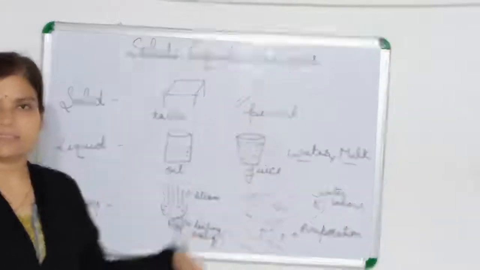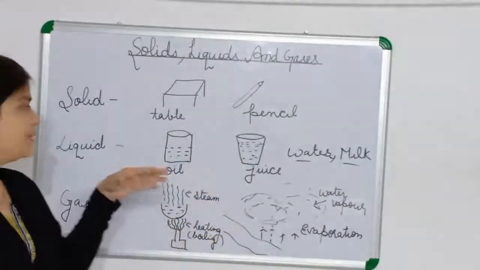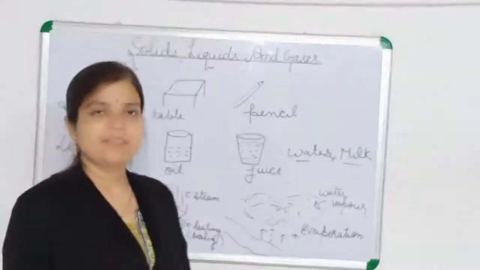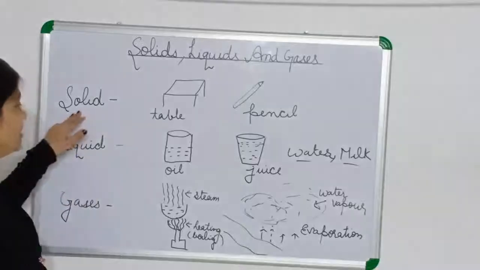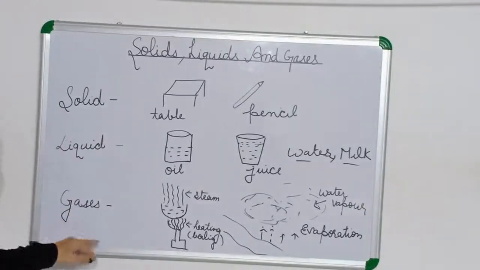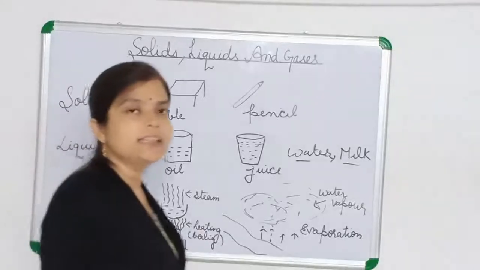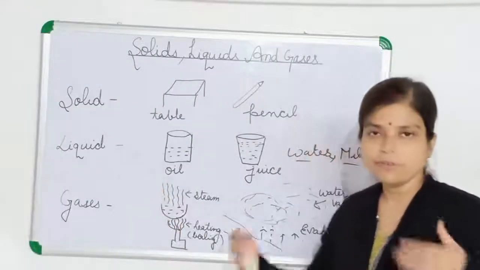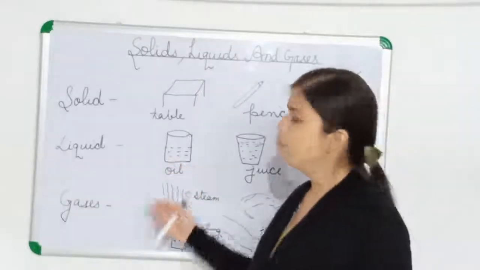Air is blowing. Okay, but a table can't flow. Pencil is not flowing. So solid cannot flow, but liquid and gas can flow. That's why these are known as fluids, because they have the ability of flowing.